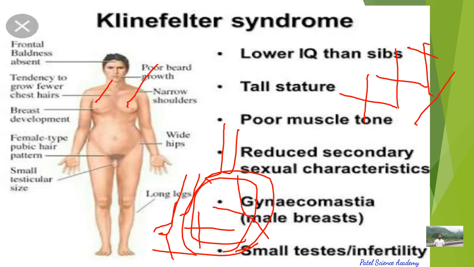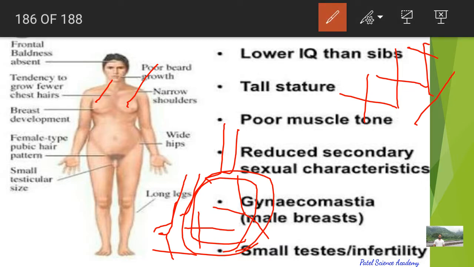And what are the symptoms? Their IQ level is lower than normal. Their body has tall stature, muscles are very poor, reduced secondary sexual characteristics, and gynecomastia, the male breast is there. That body is male, but they have breasts and small testes. The testes are very small and they have infertility, meaning the body is sterile.